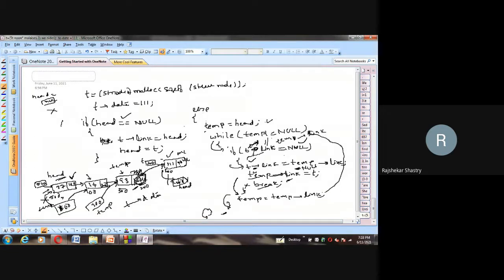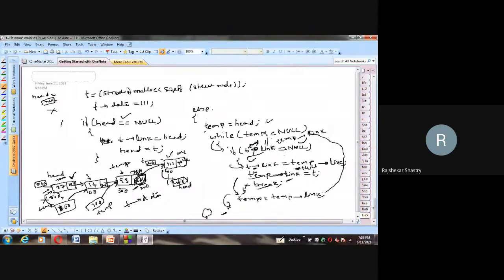So this was about the insertion of a new node at the end. Can anybody tell me the complexities of these two algorithms? Sorry, I have eliminated the first one.